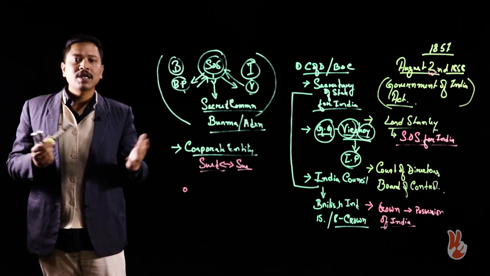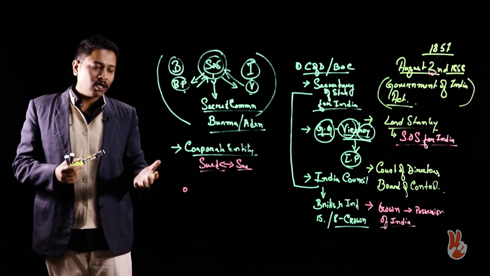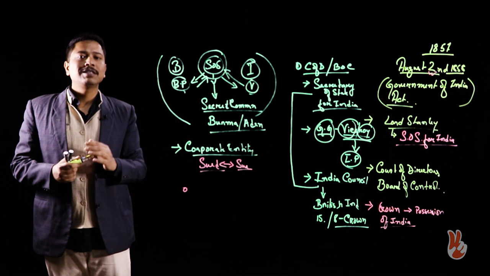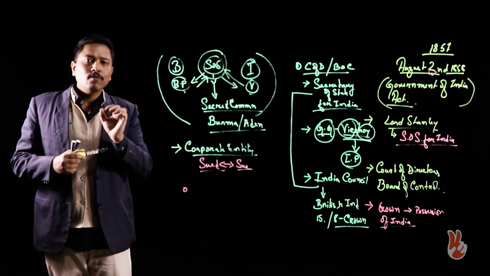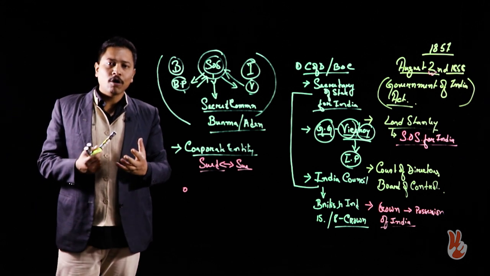Indian trade has been made open for all individuals, and therefore as far as economic importance is concerned, the East India Company is not very important. But what about political importance of the East India Company? What about its importance as a governing body for India?